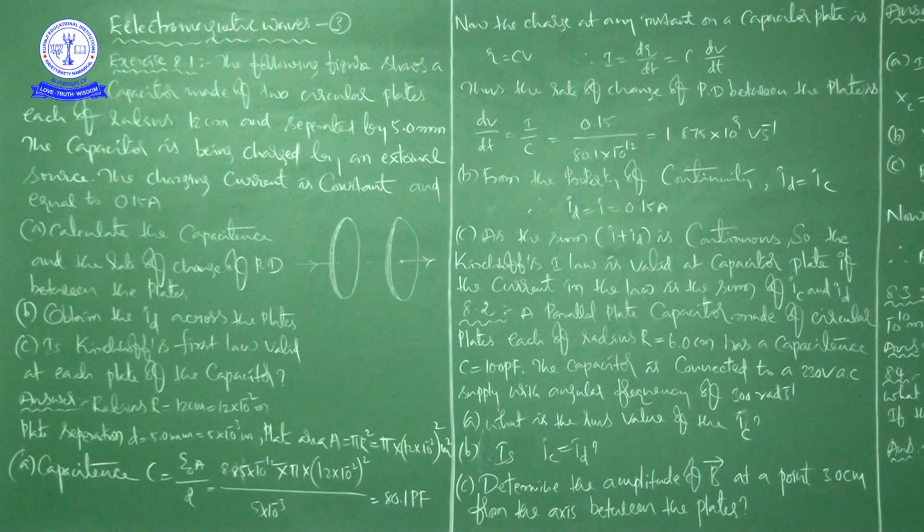See here. Next, 8.2. A parallel plate capacitor made of circular plates each of radius r is equal to 6 centimeters has a capacitance C is equal to 100 picofarad.